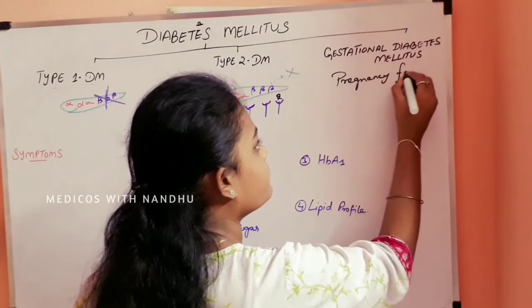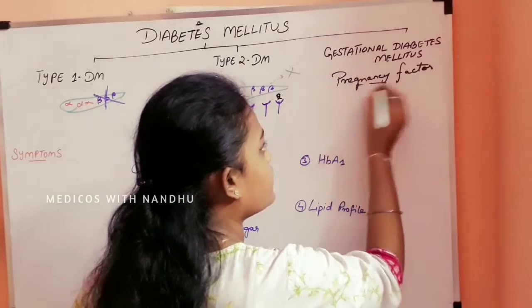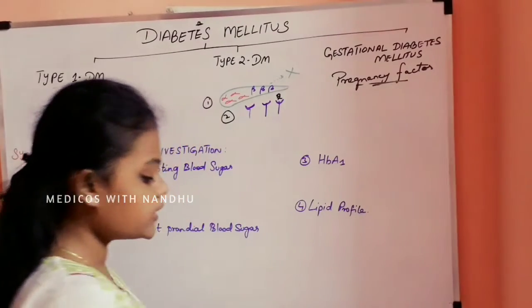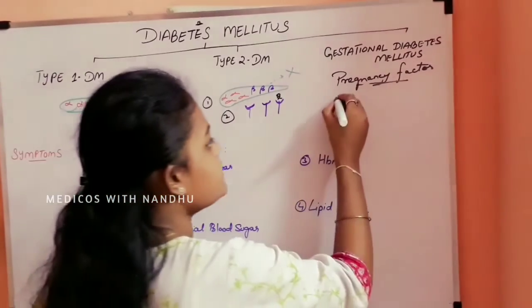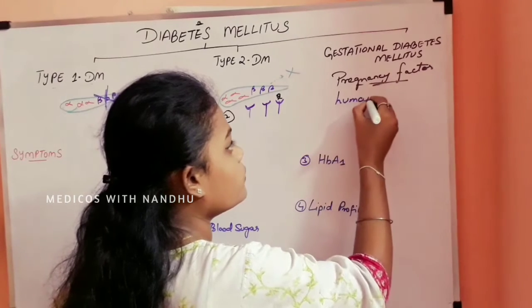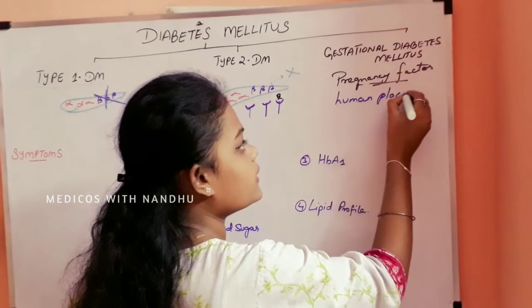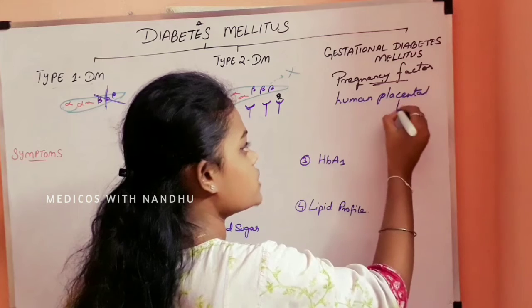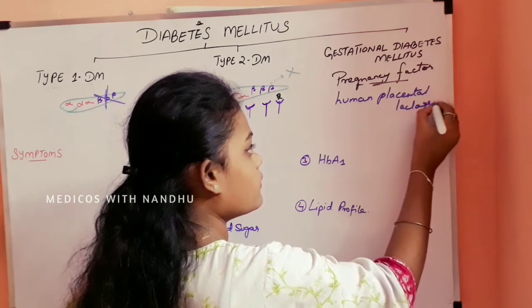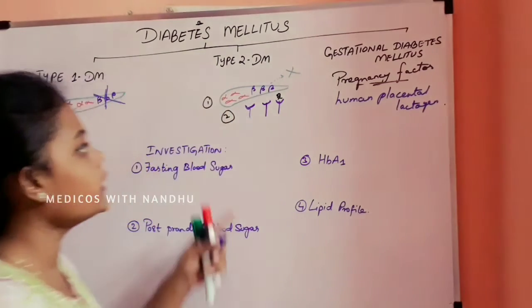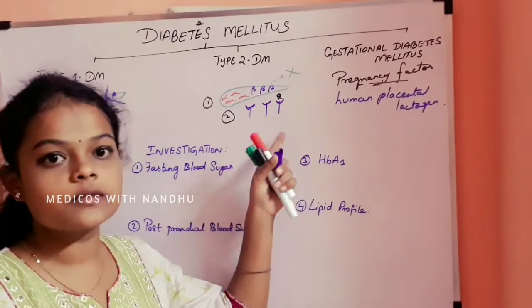Pregnancy factor is there, which is known as human placental lactogen. I have told you already, there will be insulin resistance in this.